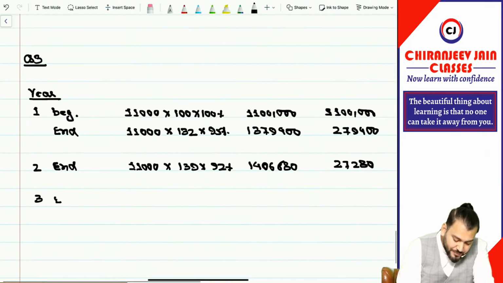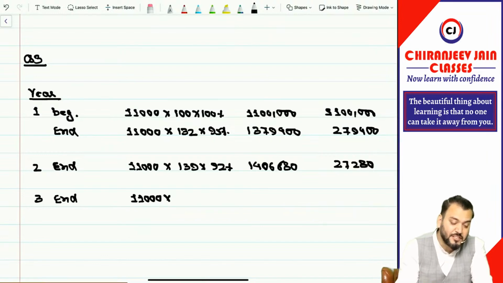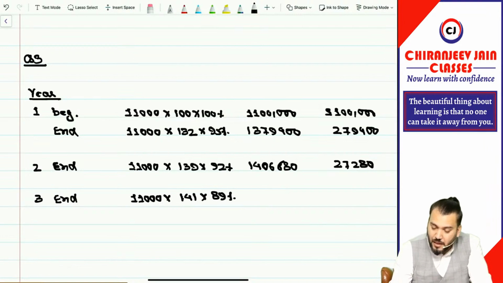Now at year 3 end, once again the information has changed. Now they have given actual information on how many employees actually exercised the option: 89%. But the fair value has changed, it becomes 141. So it is 11,000 into 141 into 89%.